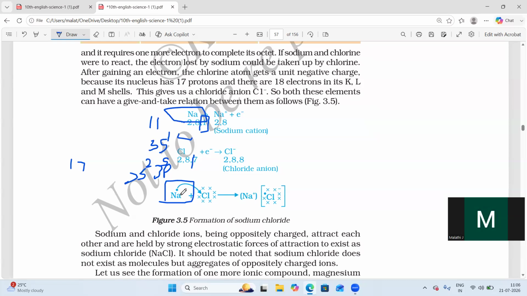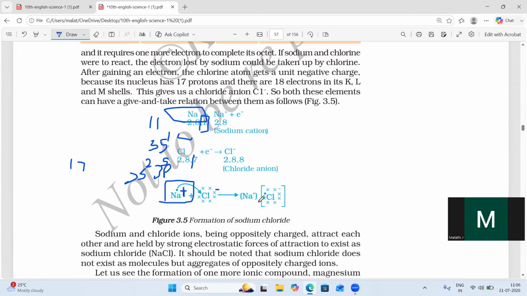So what will happen? Sodium has one electron, and it wants to become a stable structure. Chlorine has one electron less, so it easily gains one electron, and one electron comes here. See here, if you observe, these two become friends, Na plus and Cl minus. Na plus means it donates an electron, so it is positive. Cl minus is gaining an electron, so it is negative.